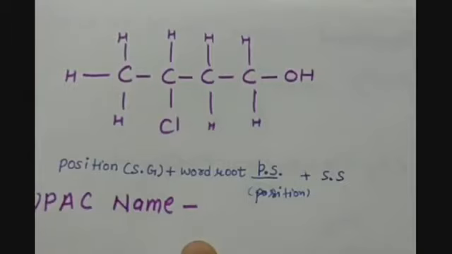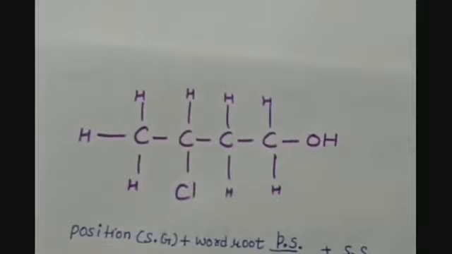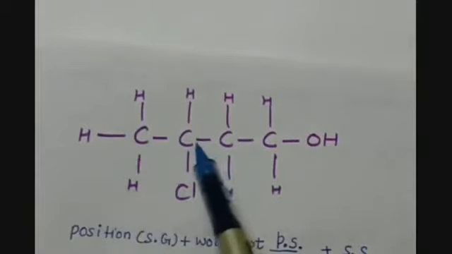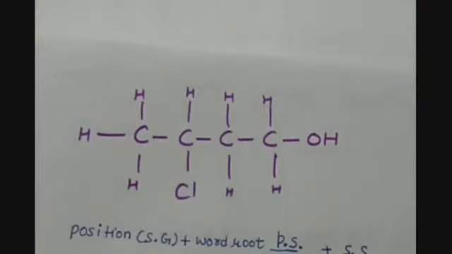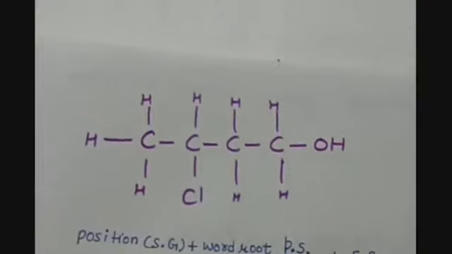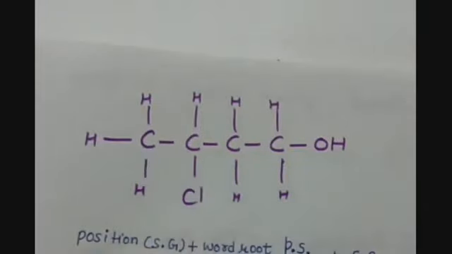I have told you the rules to give the numbering to the carbon atoms. Now let us start with the example that we have been given: CH3, CHCl, CH2, CH2, OH. So the first step is we have to look for the parent chain. Here we can see that this chain of carbon atoms has 4 carbons in it. So the word root is this.